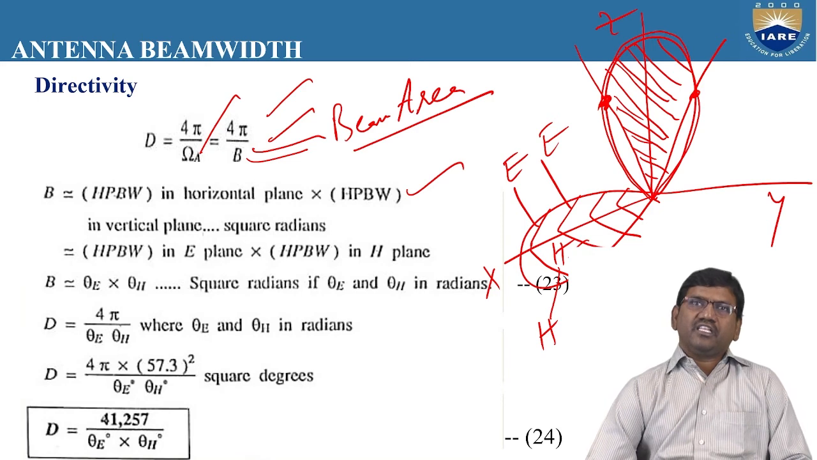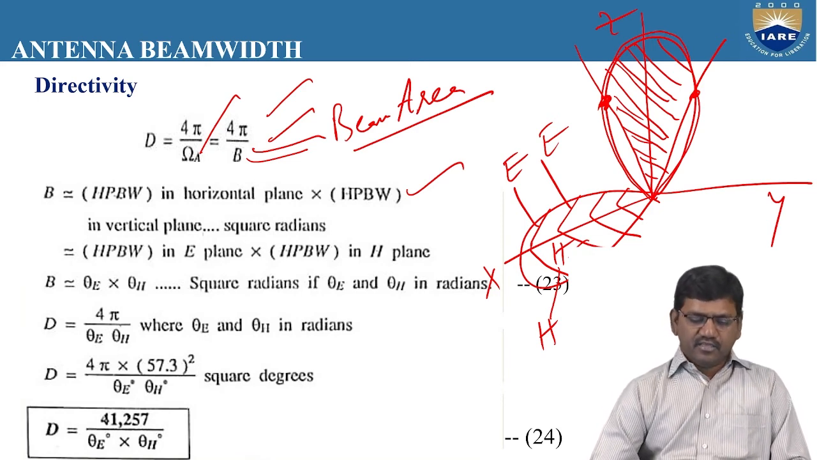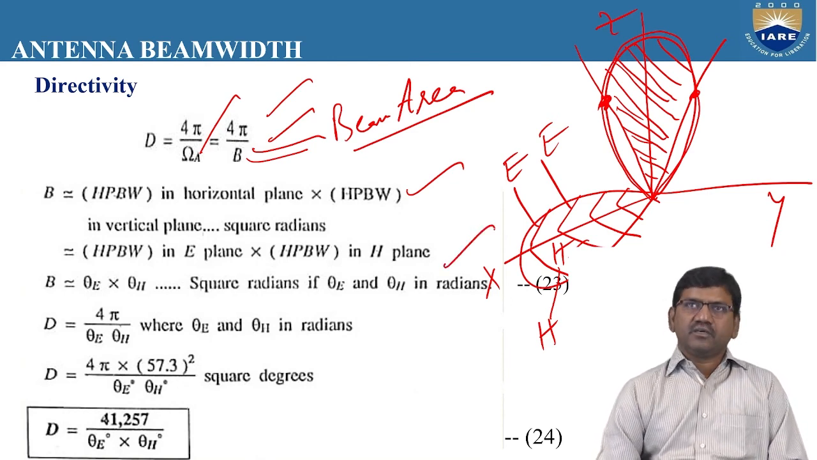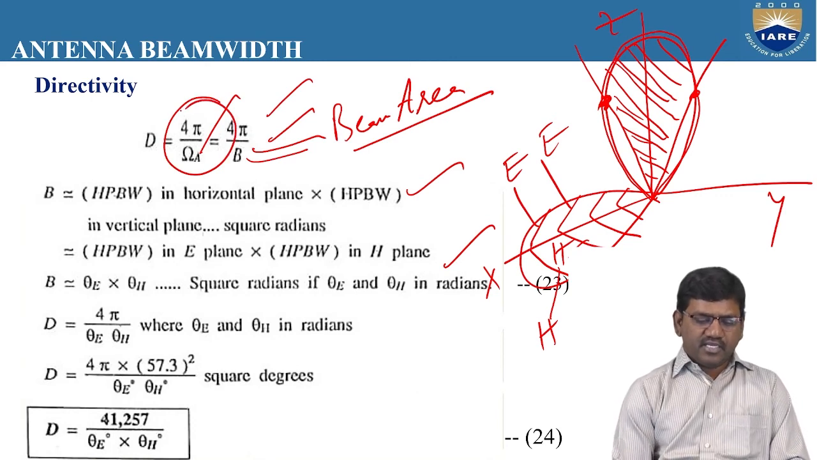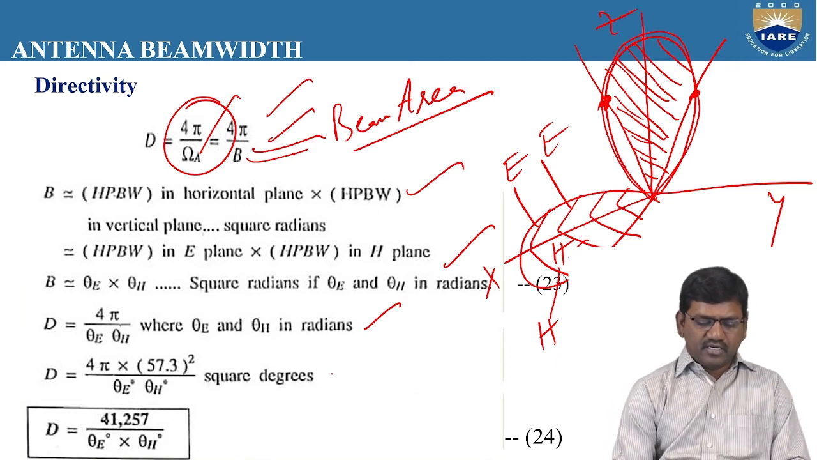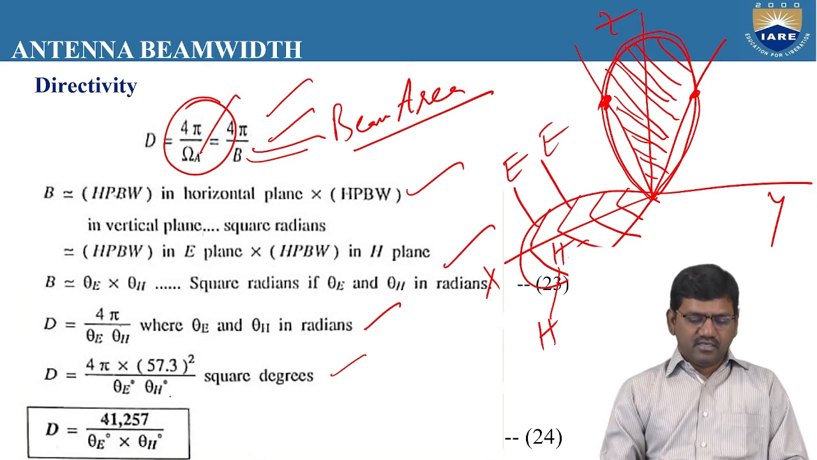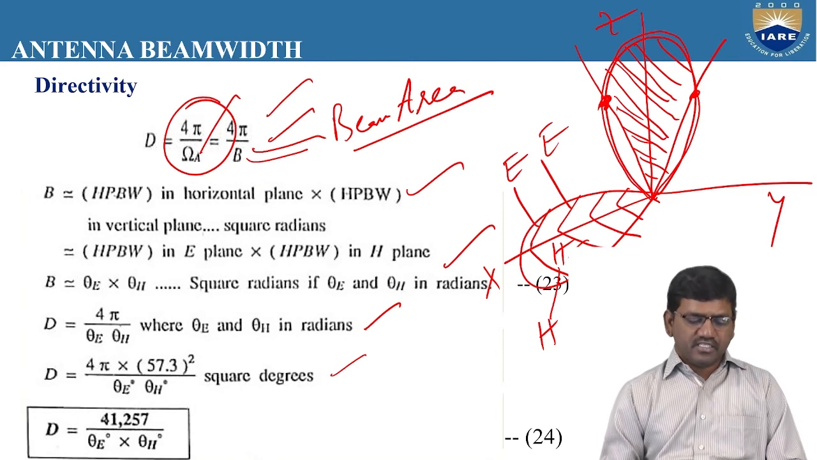We need to calculate the half power beam width in the E plane, and at the same time the half power beam width in the H plane. Then we get B is equal to theta E into theta H. From the expression D is equal to 4 pi by omega A, we can write D is equal to 4 pi by theta E into theta H, in radians. We can also calculate in terms of square degrees. After converting to square degrees, we get 57.3 degrees, so 4 pi into 57.3 whole squared by theta E degrees into theta H degrees.